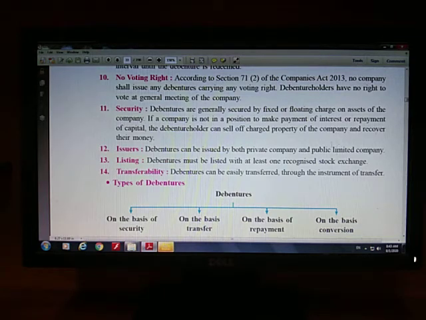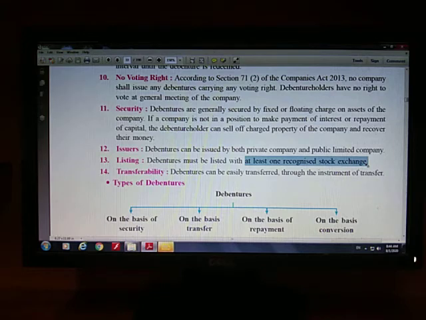Next is listing. Listing is nothing but a sort of registration, right? Debentures must be listed with at least one stock exchange which is recognized by government, such as Bombay Stock Exchange. You will have to register it, you will have to do its listing before issuing them.